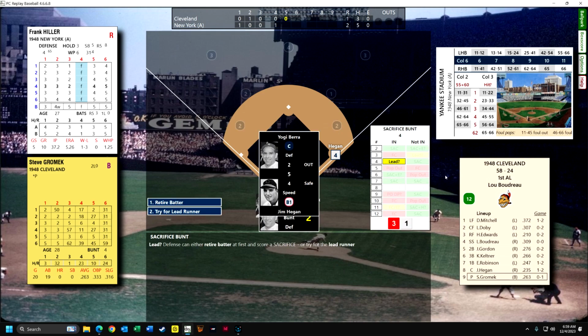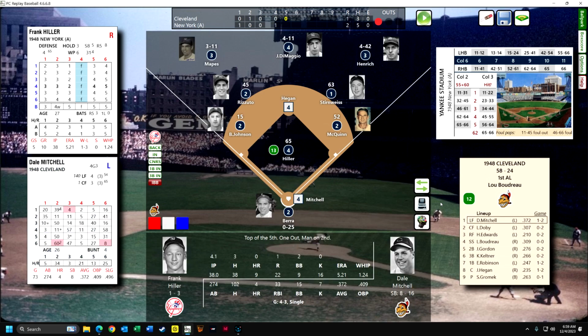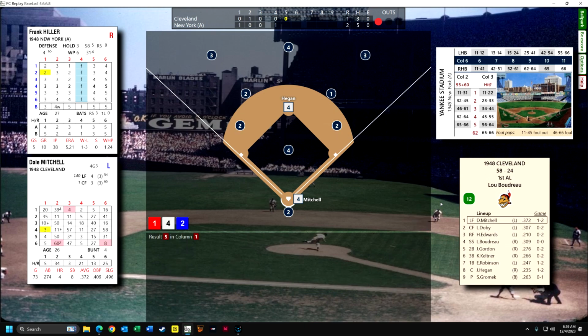And we have a chance to go for the lead runner now, but Hegan is fast, so I would need, I don't know, a 5 or a 6 out of a 6-sided die. So I have a choice here. I'm going to just retire the batter. And we now have our first out, but we do have a runner on second with only 1 out, and the best hitter in the league is up. I could try to walk him, but then Doby could hit a home run, so we'll just try to challenge him, and we struck him out.